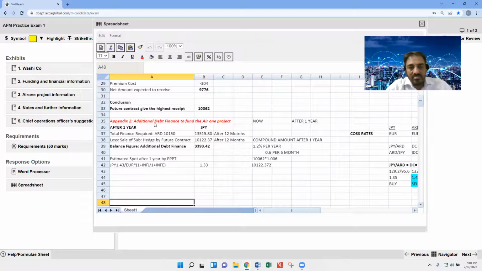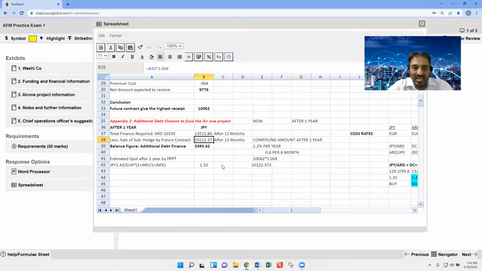Once we sell, we will work out with Japanese yen and deposit that particular amount accordingly. After 1 year, with the Japanese yen hedging plus deposit income, we will be able to get the amount 122. Sorry. So number one.